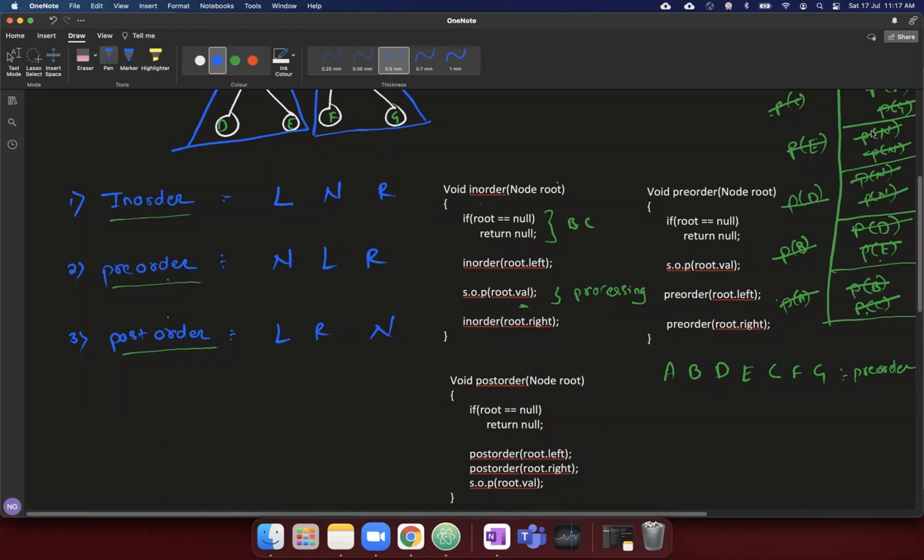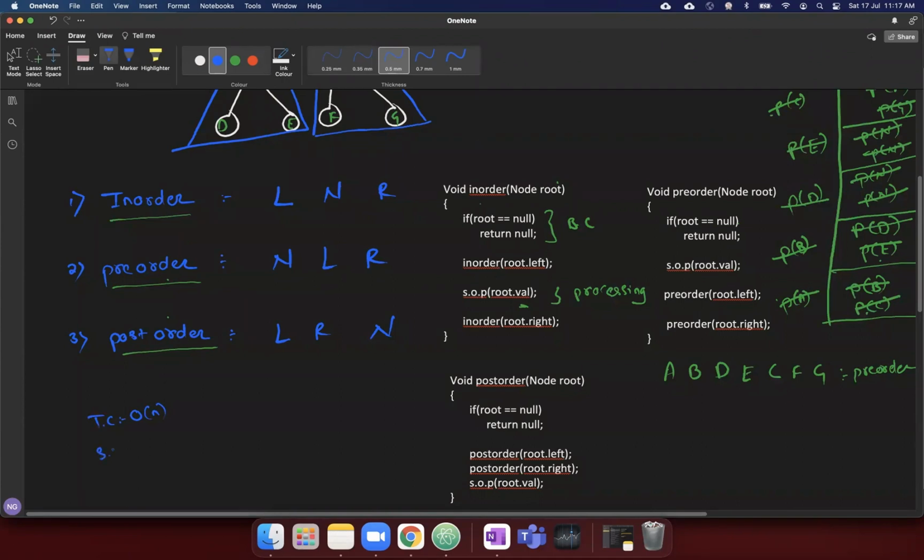Because we are visiting each and every node in our tree. Yes, that's correct. The time complexity here is order of n only. Everybody listen carefully. The time complexity is order of n in all three cases because we are traversing and printing all the nodes in the tree.